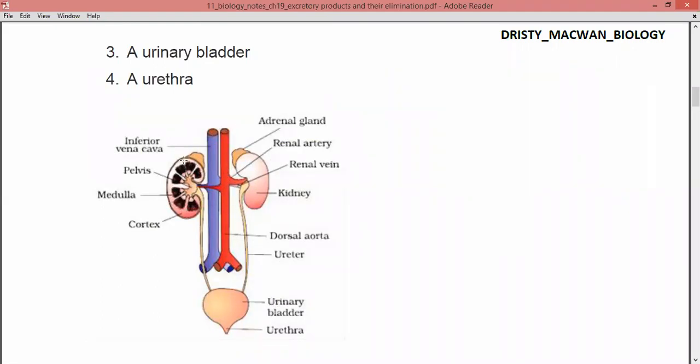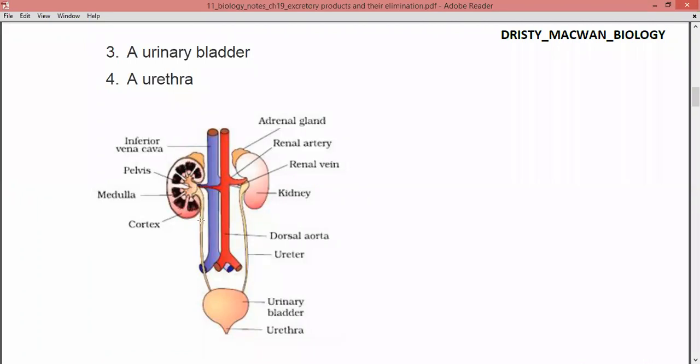So here, in the kidney, there are three main types of structures. First, as you can see, the major part of the kidney is known as the cortex region. Then you can see these triangular shaped structures, that part is said to be the medulla region. And where I'm showing the cursor, where all the triangles open into a common passage, that is known as the pelvis. So the kidney is made up of three main regions: pelvis, medulla, and cortex, right?